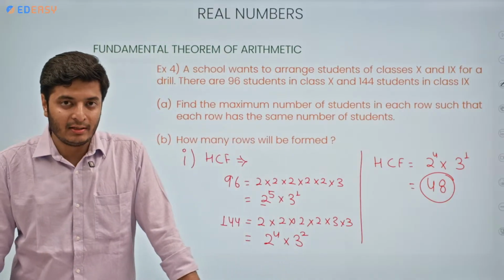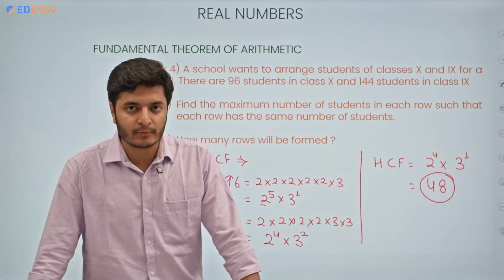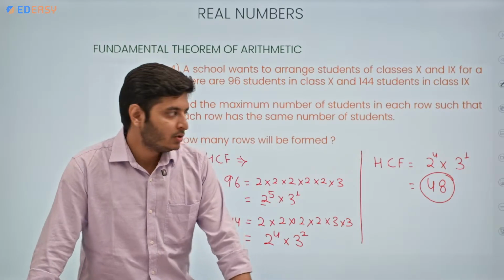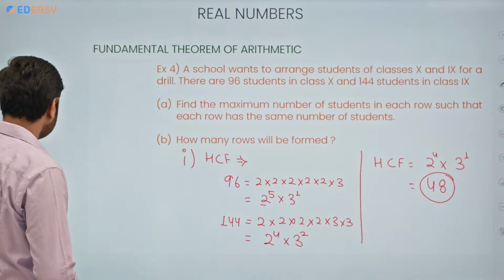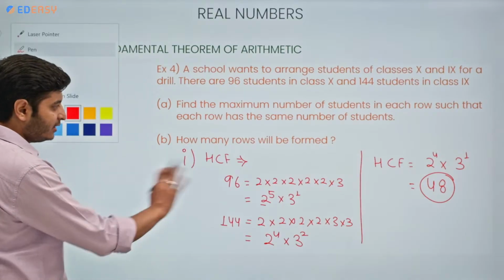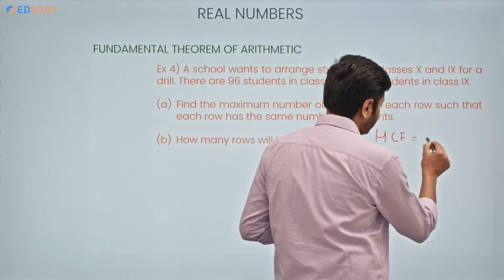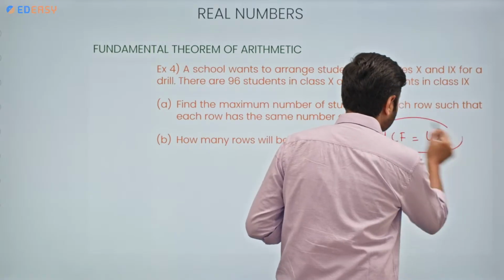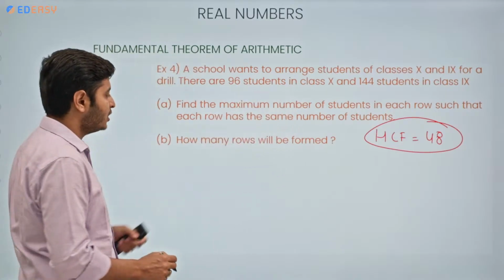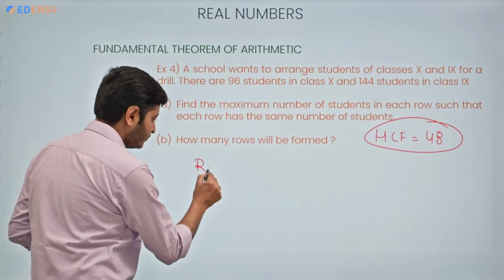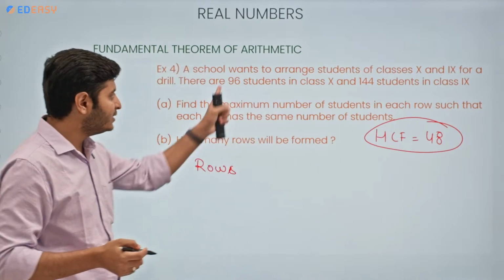So it means they can create rows having 48 students, the maximum of 48 students in one row. So how many rows can they create now? That is the second part, no? Now, let me erase everything. We know that the HCF is 48. It means the maximum number of students in each row can be 48. Now, for 10th class, how many students are there? 96. So the number of rows would be 96 divided by 48.